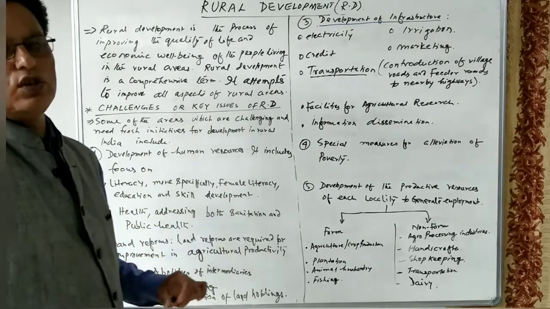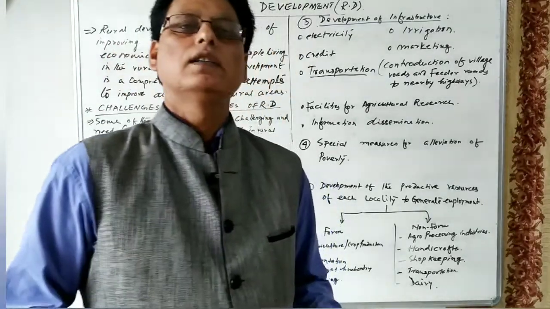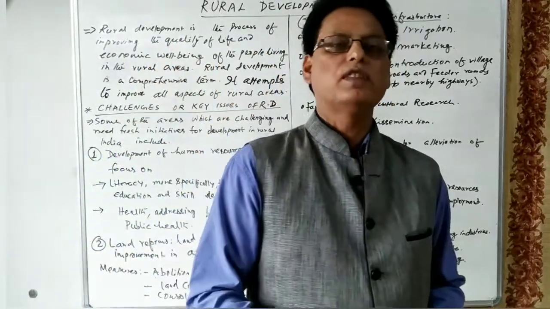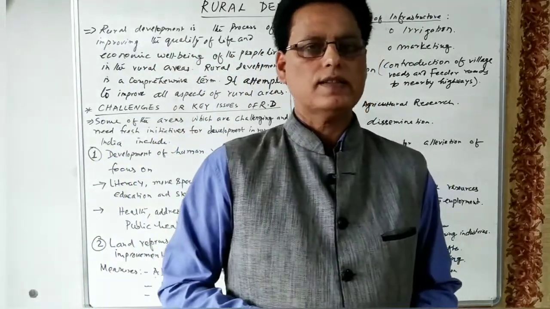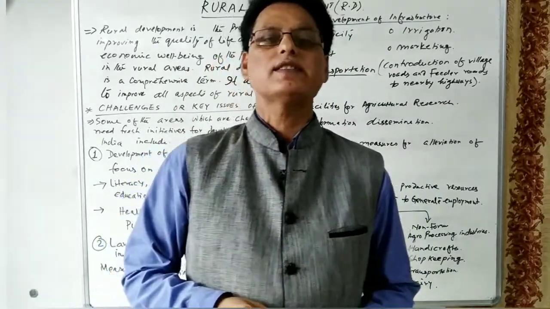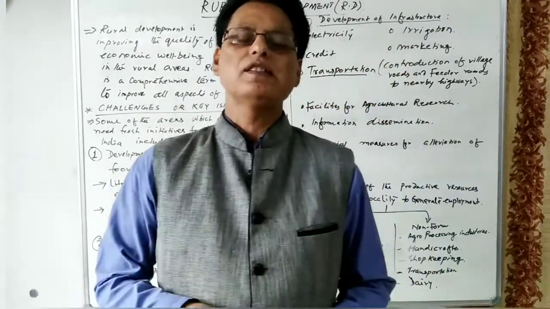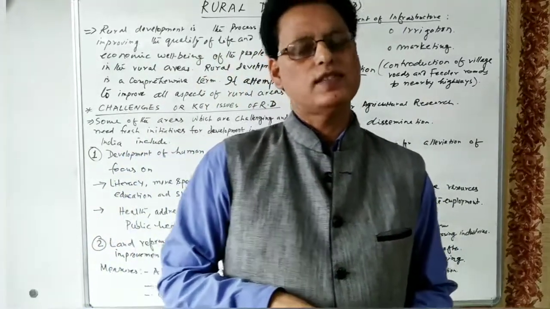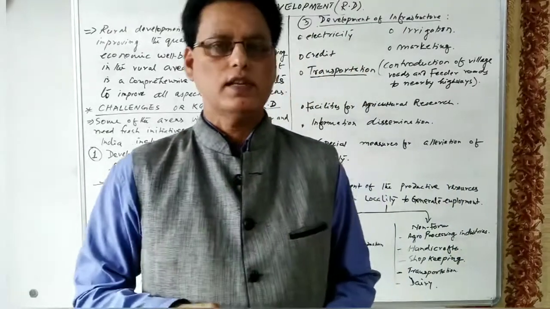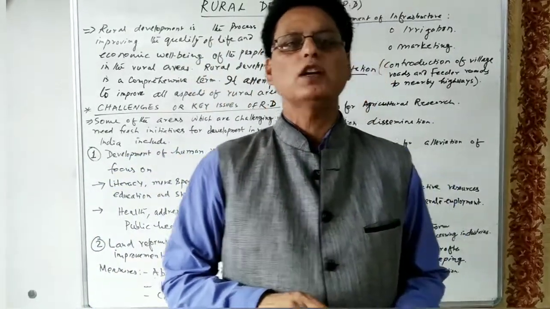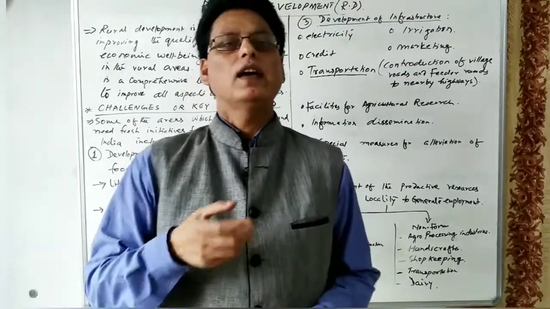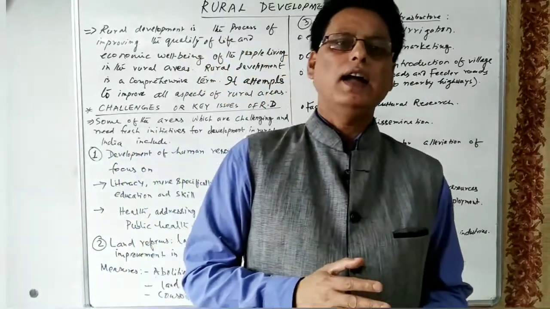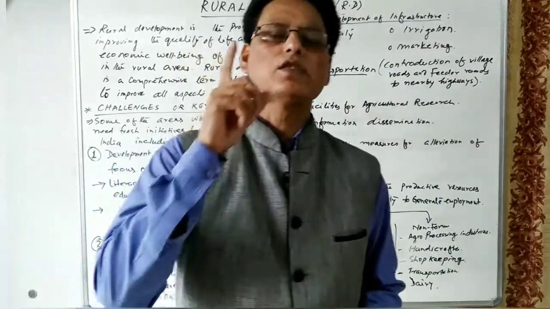Literacy, more specifically the literacy of women. If you compare the literacy of the urban areas and the rural areas, 86% is the literacy in the urban areas, whereas the literacy of rural India is 71%. It means 29% of the rural people are not in a position to read, write and understand any language. They cannot read, they cannot write, and they cannot understand even one language.